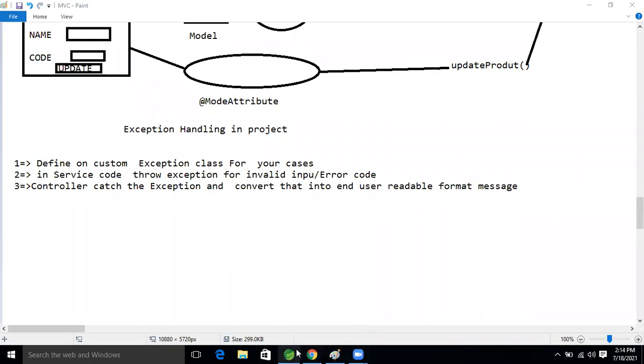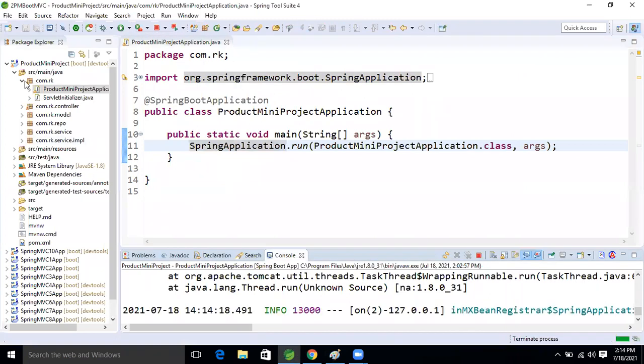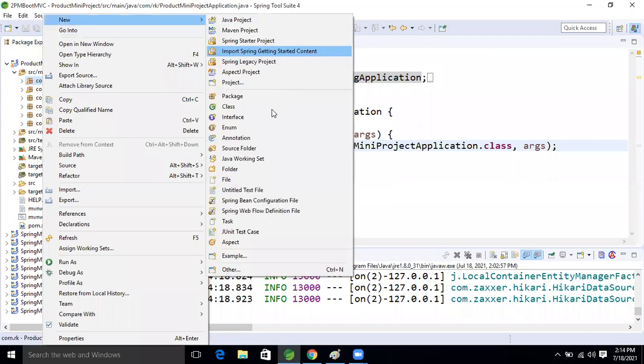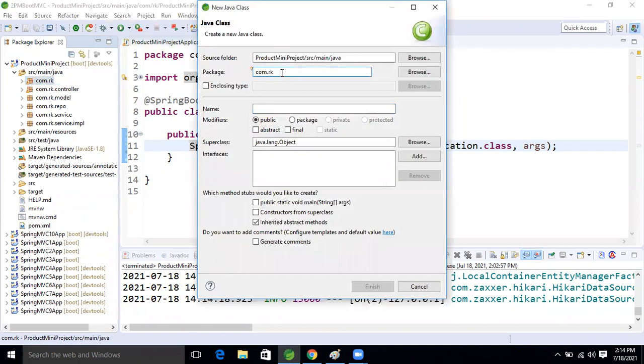Okay, so let's create one in our project. Inside that project, let's create one package, and inside that we will take one class. So here com.rk.exception package, right? Let's take the exception name directly.